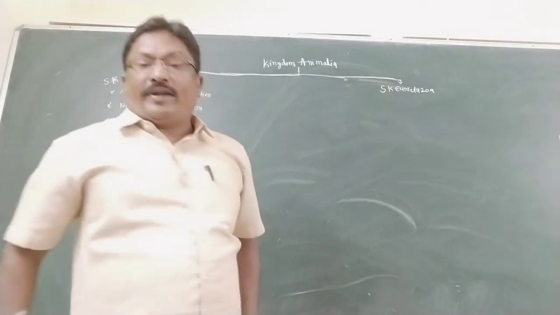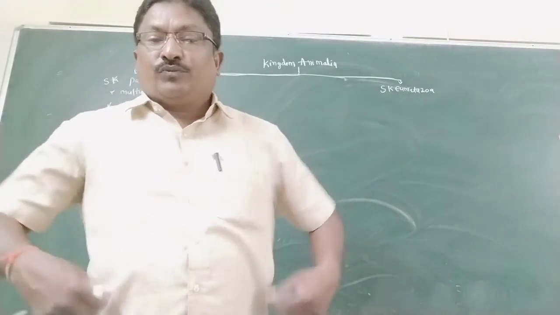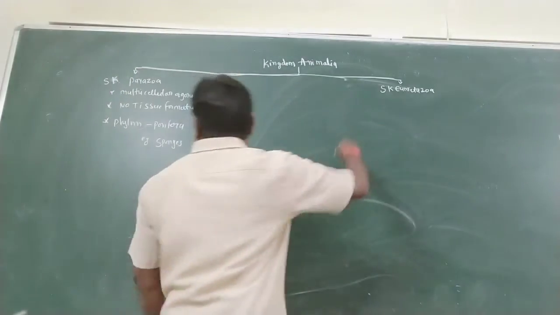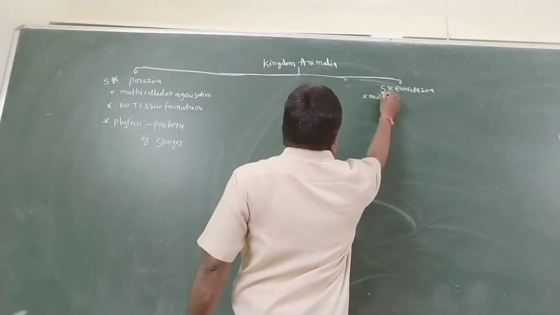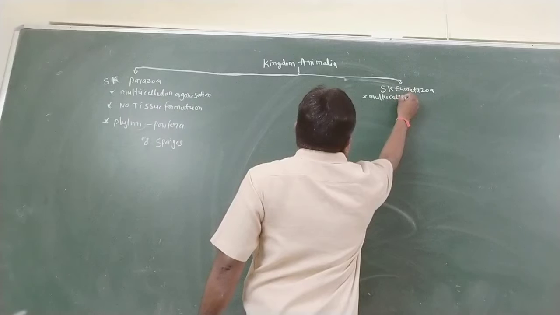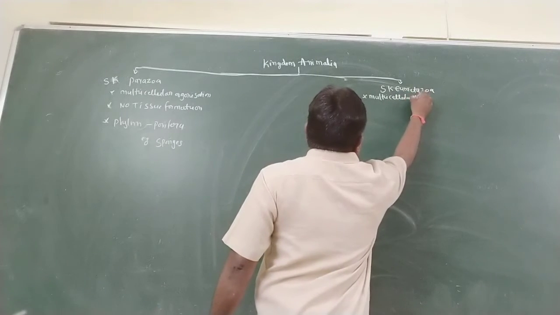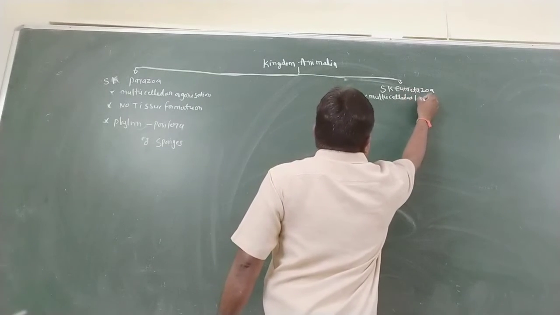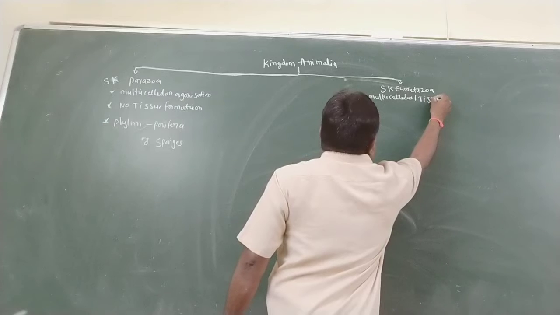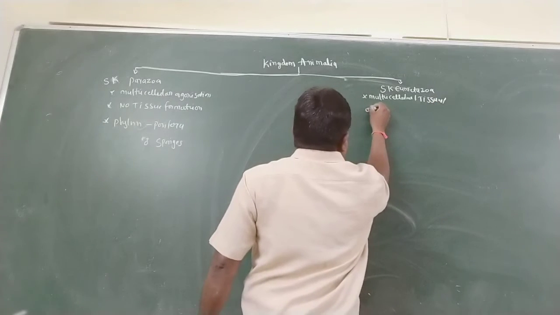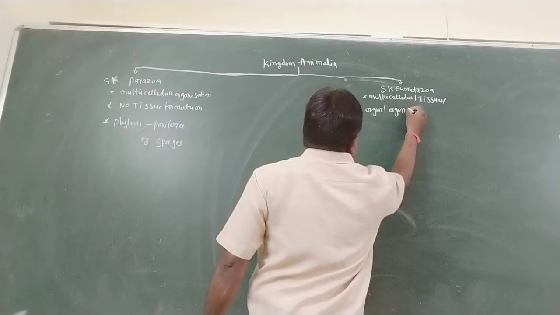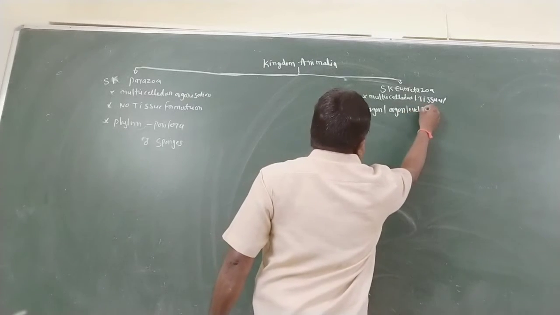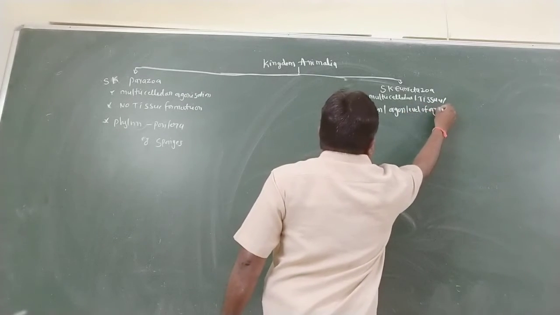Next, Eumetazoa: multicellular, with tissue and organ level of organization.